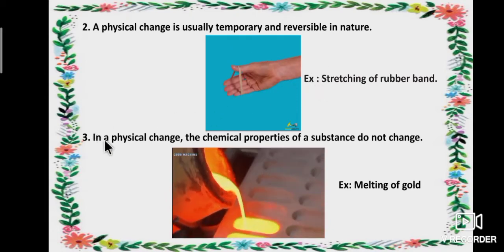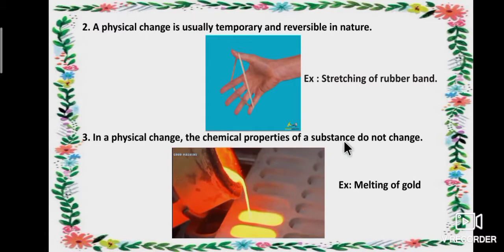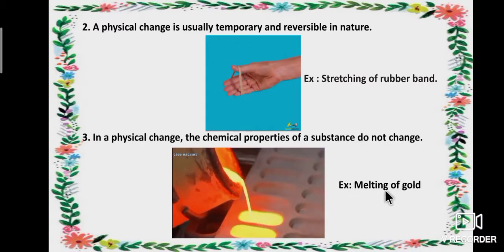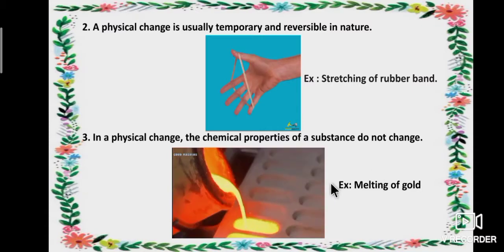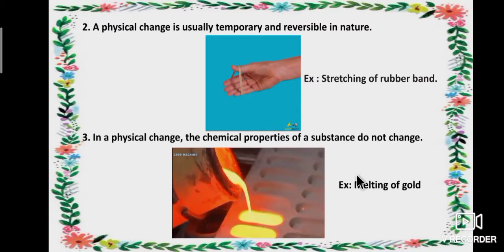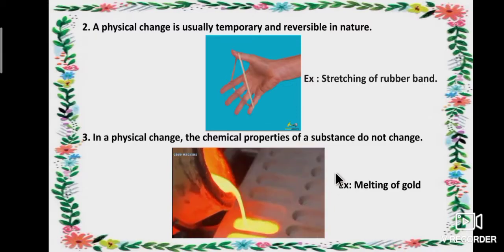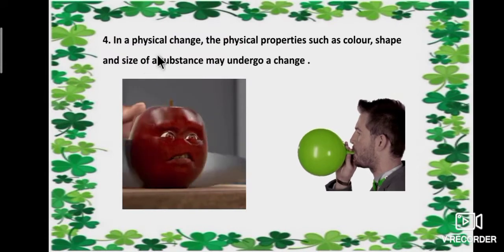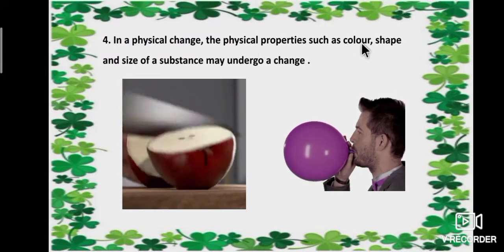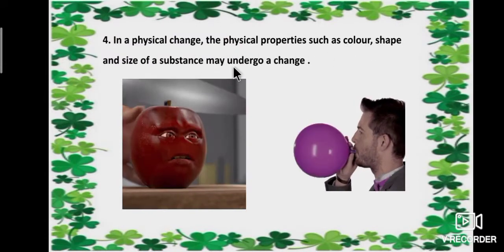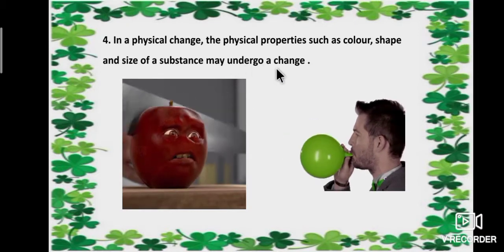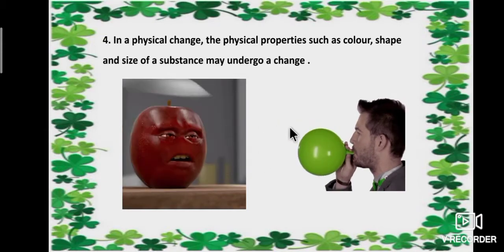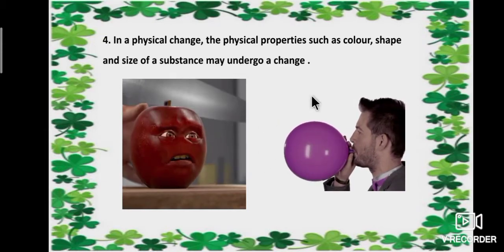Third one, in a physical change, the chemical properties of a substance do not change. Example, melting of gold. We can prepare it into any shape and design. There is no change in the chemical property. Next one, in a physical change, the physical properties such as color, shape and size of a substance may undergo a change. For example, cutting an apple and inflating a balloon.